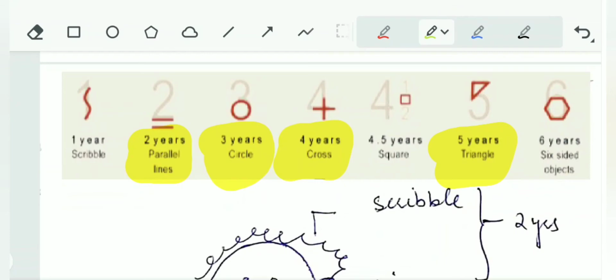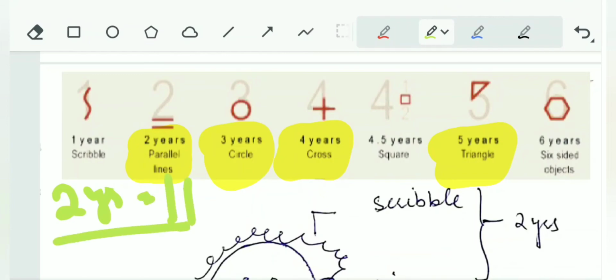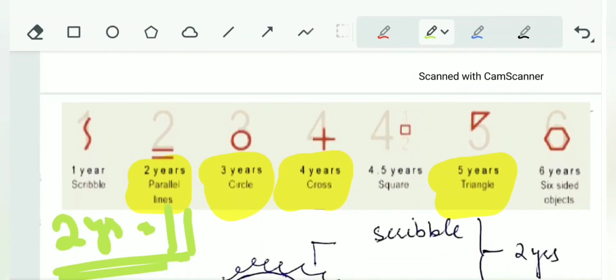now let's see the object drawn. Okay, first at 2 years we saw two lines, that is parallel lines at 2 years. For 3, a circle. See, when we write 3, we can draw a circle with that, right? We can draw a circle with the number 3. So at 3 years the child can draw a circle.